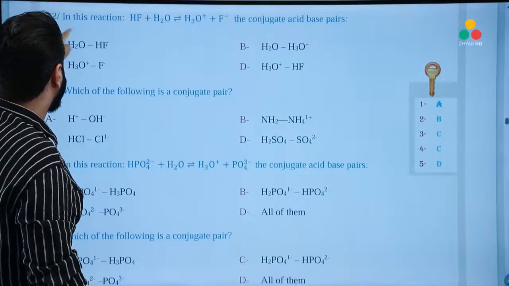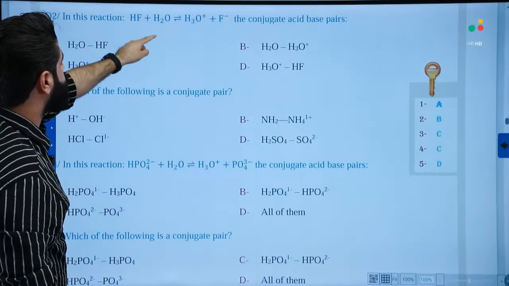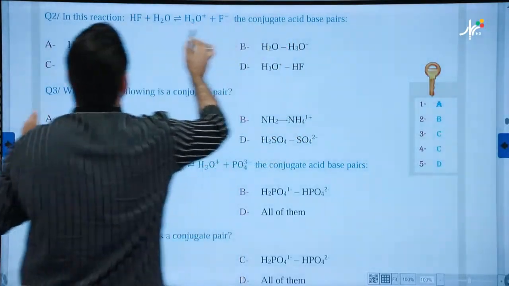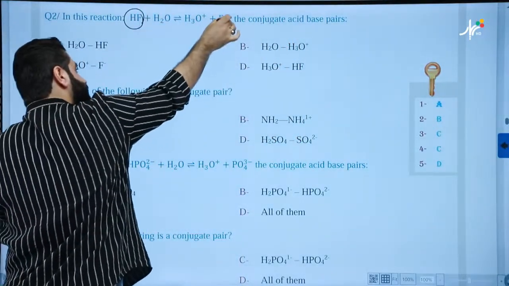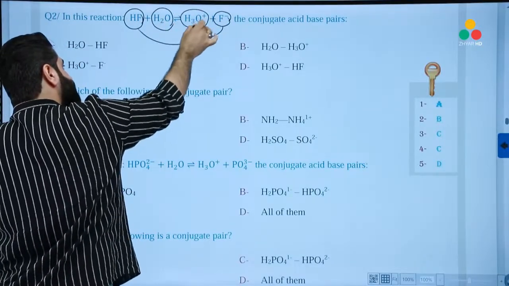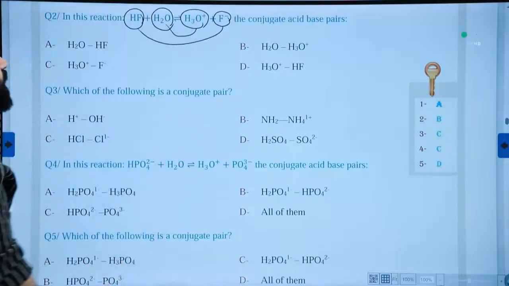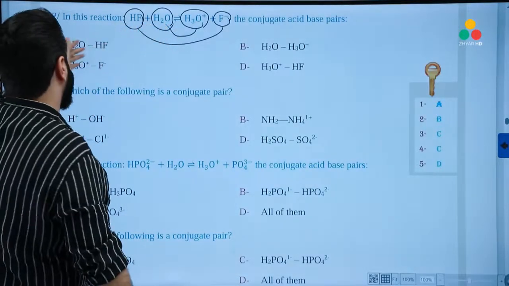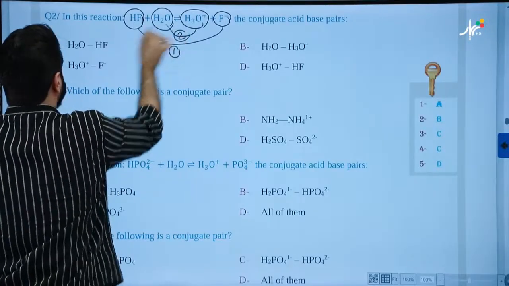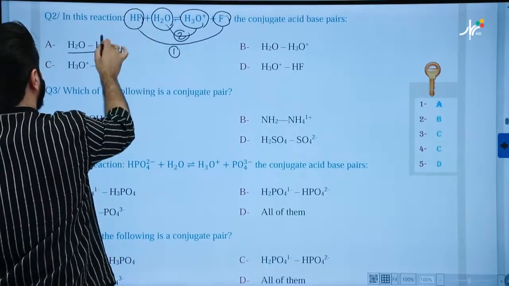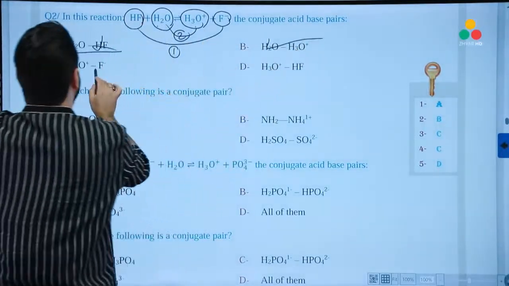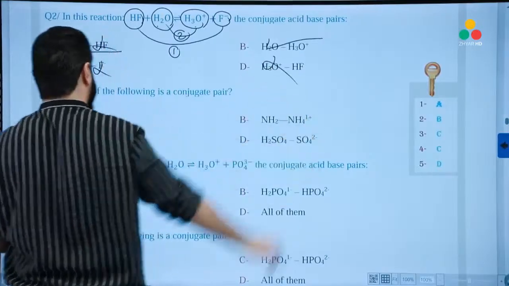Another question. In this reaction, HF plus H2O to form H3O and F negative. The conjugate acid-base pair is, first of all, we will have either this conjugate or this conjugate. These are the pairs. Let's find out if we have them in the reaction. In the choices, we have two pairs. H2O and HF? No. H3O and H2O, do we have this? Yep. How about this? No. And this one? No.